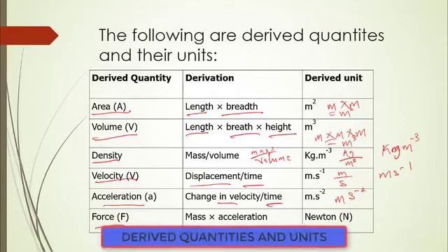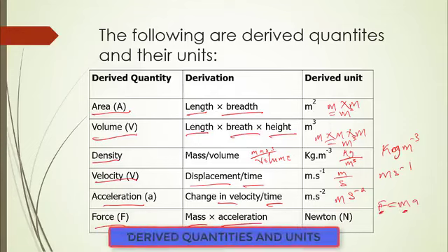And then finally we have force, which is gotten from a product of mass and acceleration, and that's why popularly we have F equals M A, force equal to mass times acceleration. The SI unit for force is Newton.